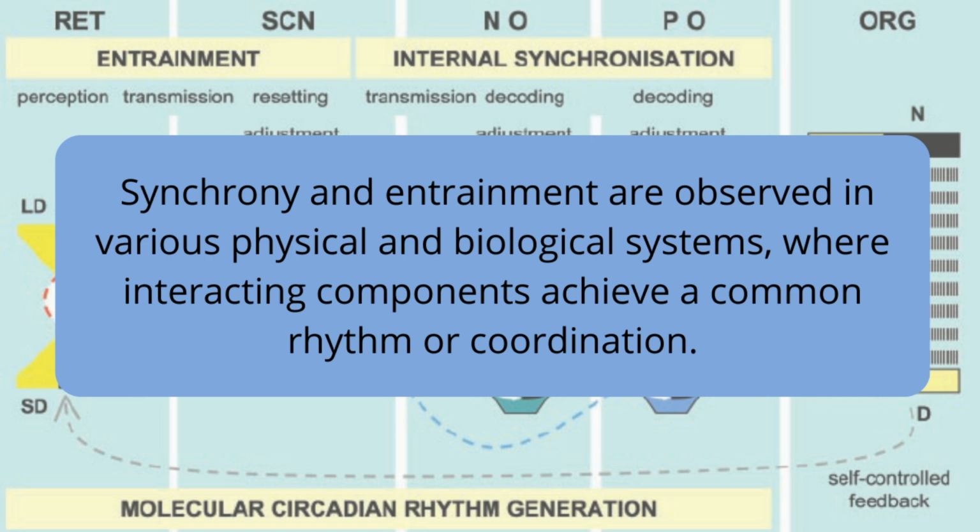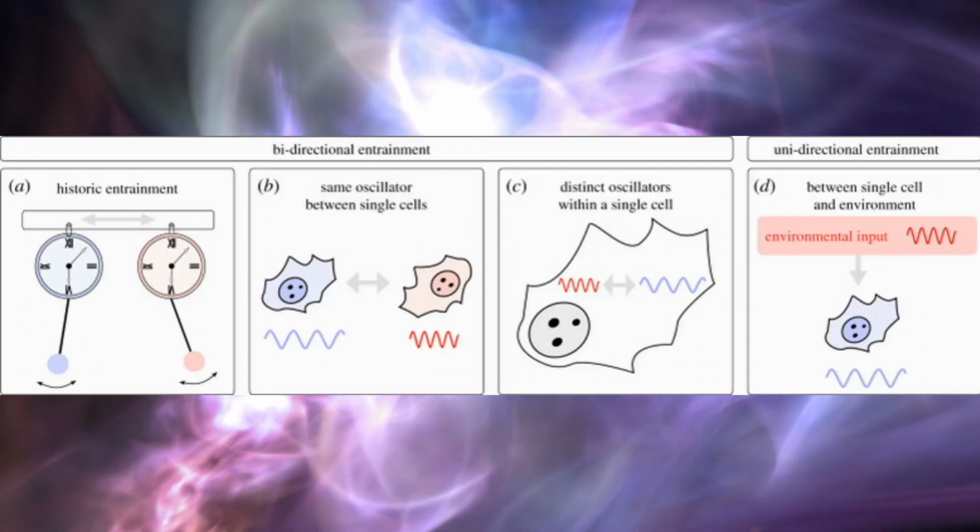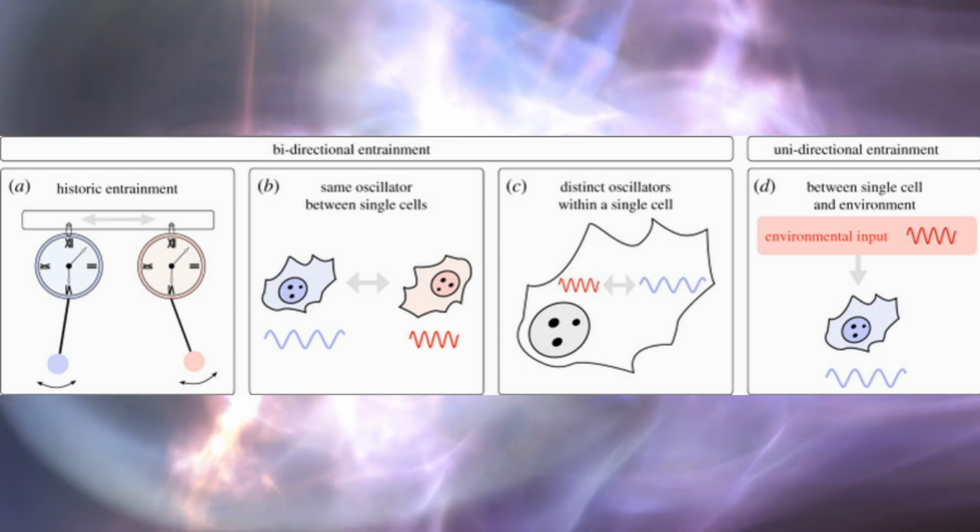Did you know? Synchrony and entrainment are observed in various physical and biological systems where interacting components achieve a common rhythm or coordination. Entrainment was originally described as 2 pendulum clocks coupled through a wooden structure. Synchronization in this system was achieved via mechanical vibrations through the wooden coupling bar. Oscillations are also found in various biological systems and can operate at the molecular level or at the organismal level.